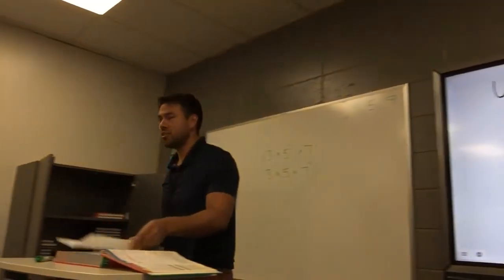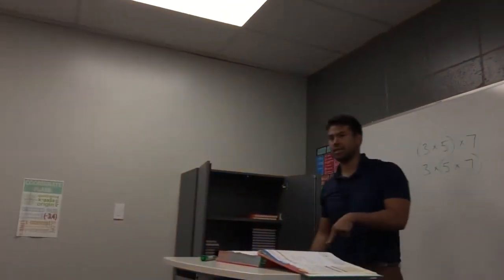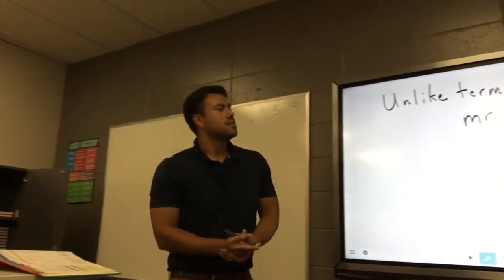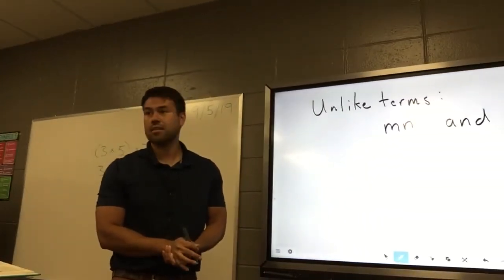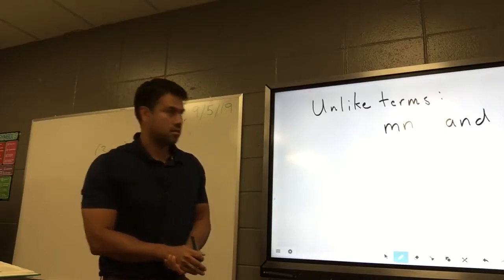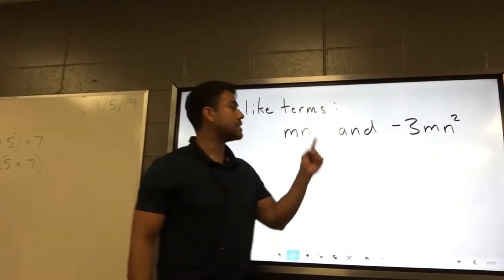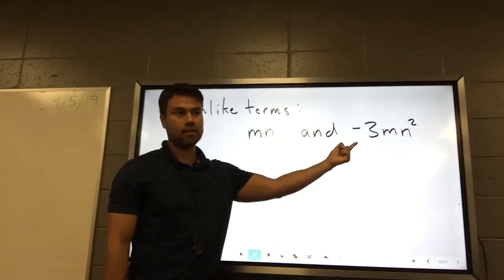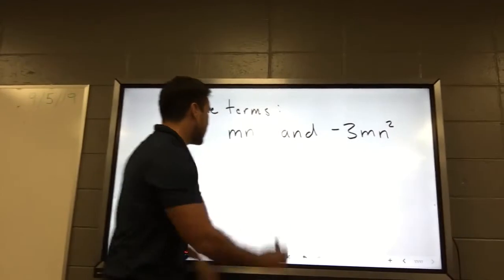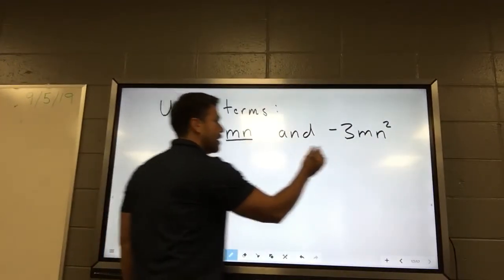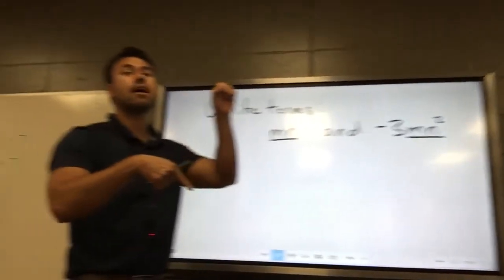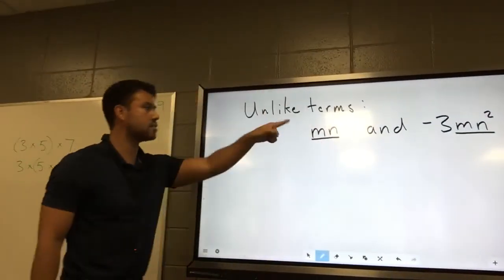Somebody tell me why these are not like terms. They are unlike terms. Jack? Angel? Oh, sorry, Jack Hart. There was the first one, M, and the exponents, they have different exponents. The second one, because everyone has squared. Yeah, it's not because one's positive, one's negative. It's not because one doesn't have a coefficient, the other one does. It's because they both don't have the same literal coefficients raised to the same power. That's key.